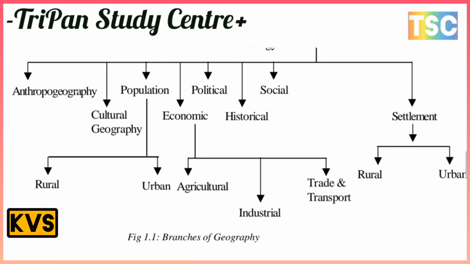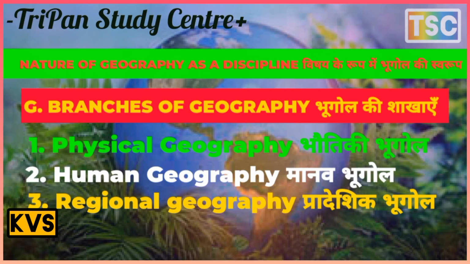Human geography includes anthropology, cultural geography, population, and economic, political, historical, social, and settlement geography. Population is divided into two types: rural and urban. Economic geography covers agriculture, industry, trade, and transport, and settlement is also rural and urban. These are the most important branches of geography for the exam.